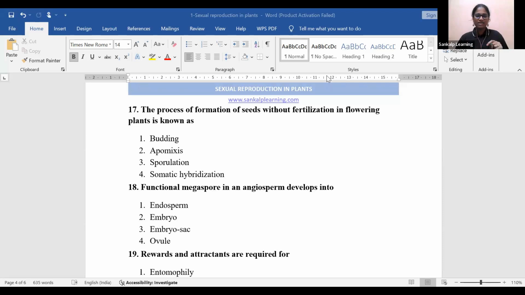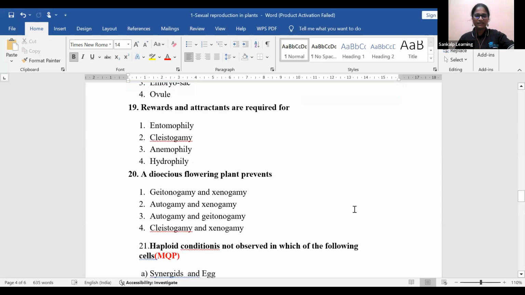18th question goes like this. Functional megaspore in angiosperms develops into. This has already been repeated. Embryo sac. Next, 19th question. Rewards and attractants are required for pollination. Among pollinators we have several types. So which pollinators need attractants and rewards?